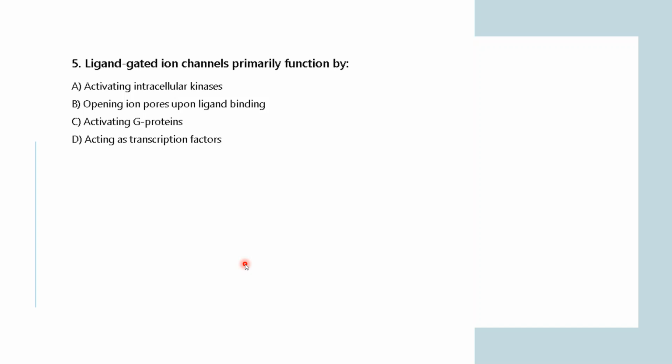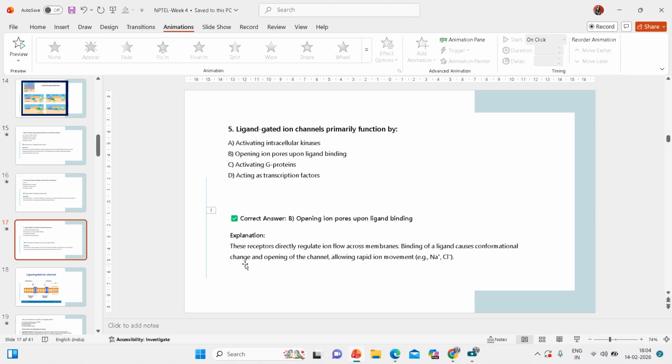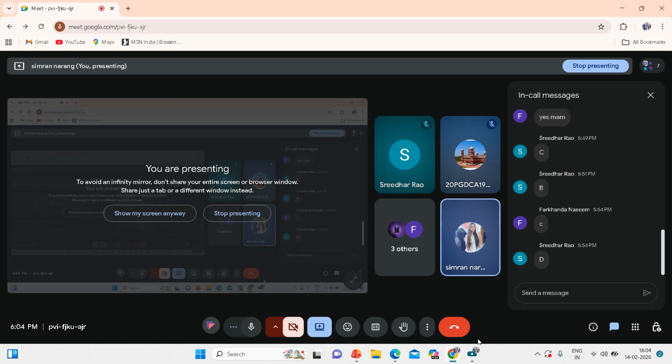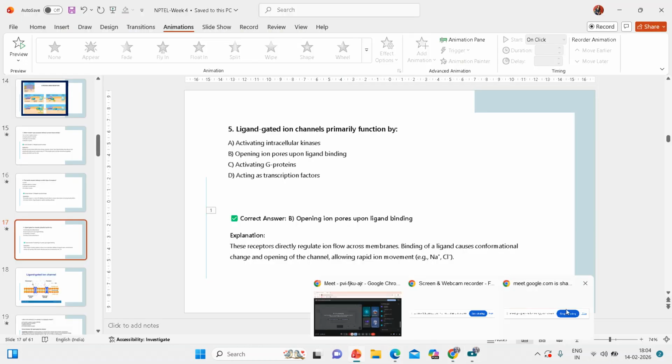We have learned this particular thing so far. Please try to answer, at least try to make a guess. Okay, so what do ligand gated ion channels primarily do? D. If you know the answer, please just open the mic now. Okay.